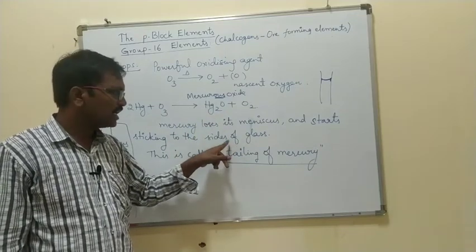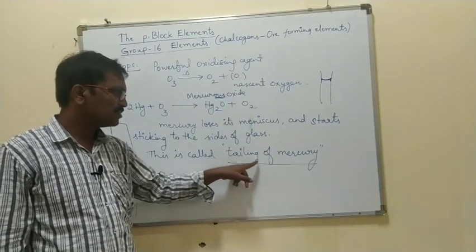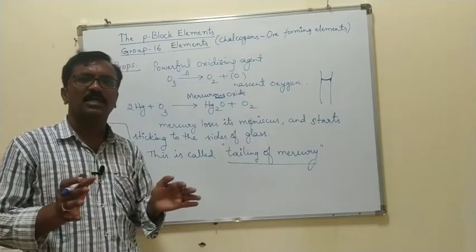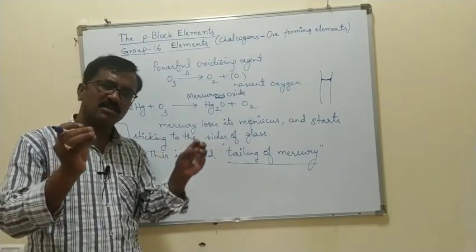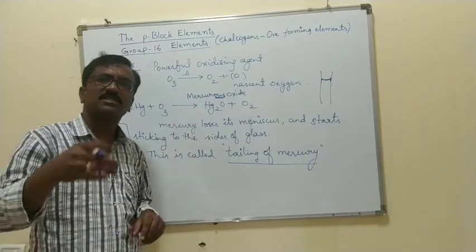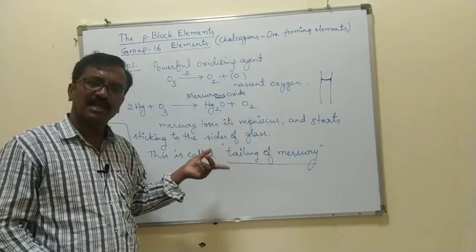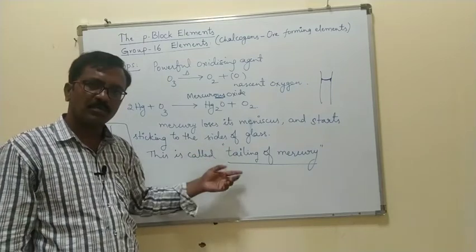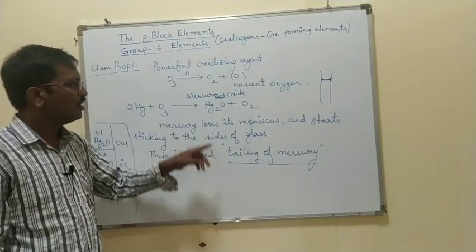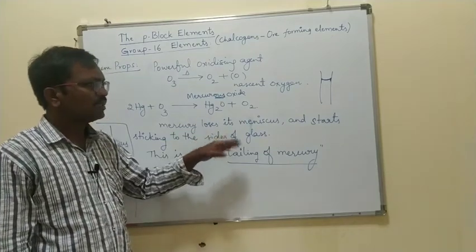That is known as tailing of mercury. What is the meaning of this? Primarily, mercury does not stick to the glass. When it reacts with ozone, it starts to stick to the glass. That property is known as tailing of mercury.